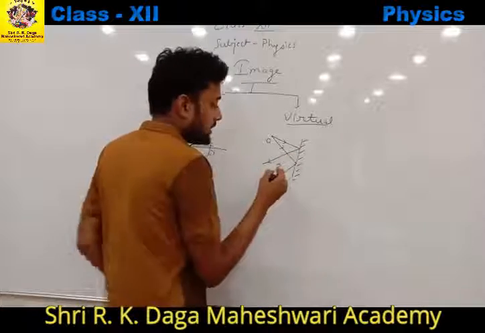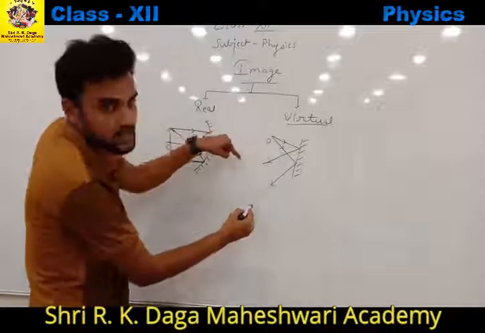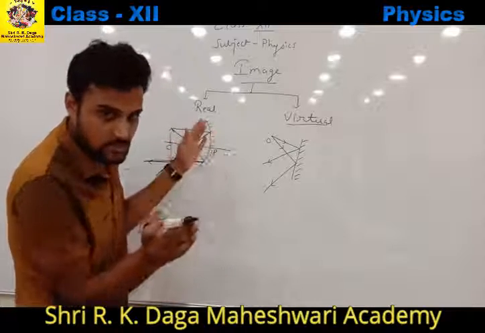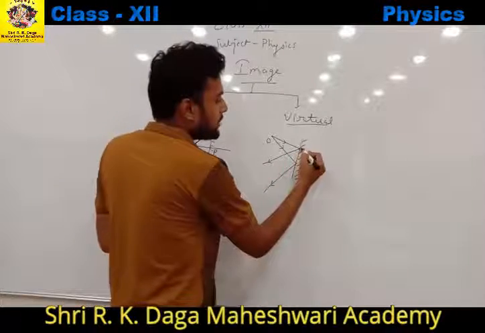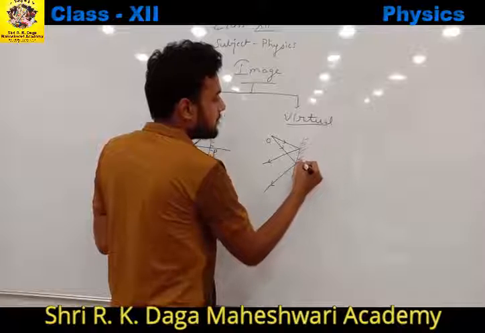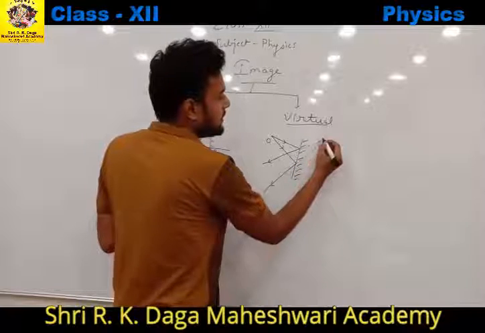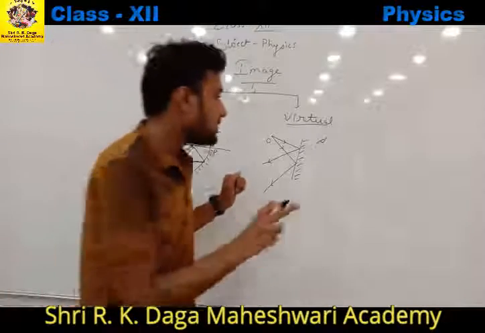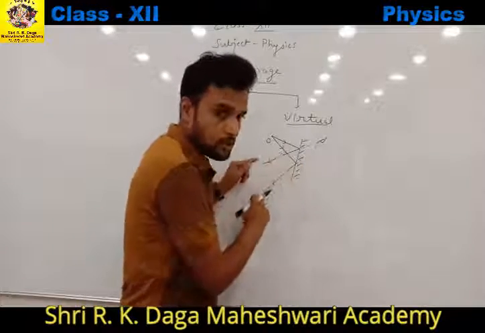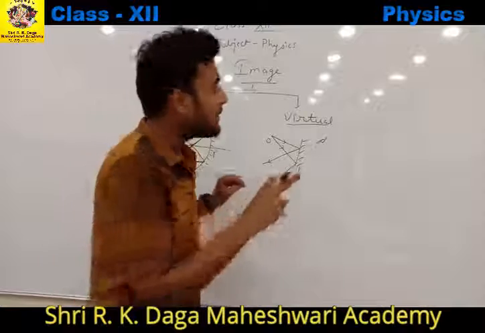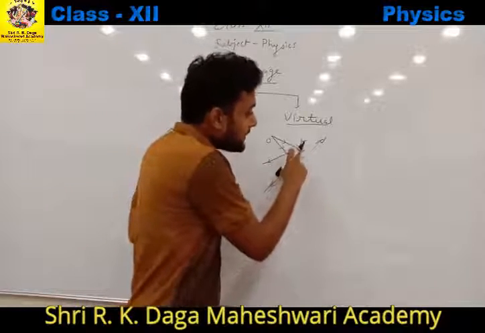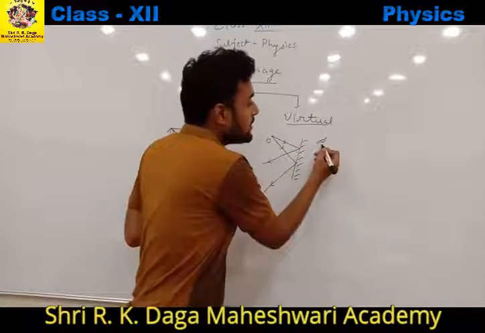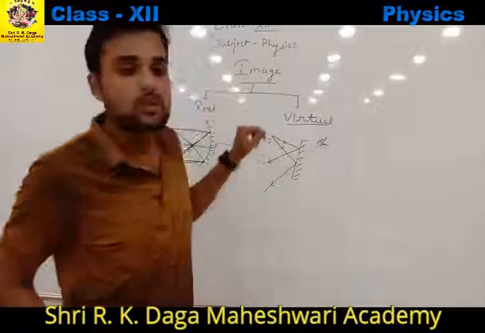Now if I extend these rays here, they will never intersect each other because they are diverging from each other. But if I extend back these rays on the back side, then at this point I will get an image. So we can say that when the reflected rays do not actually meet each other, but appear to meet each other on extending back, then the image we get is called a virtual image.